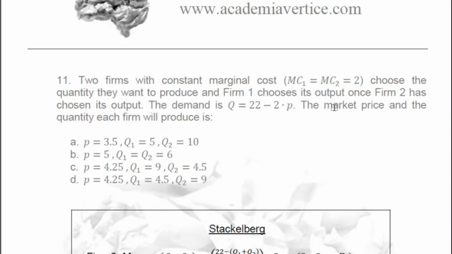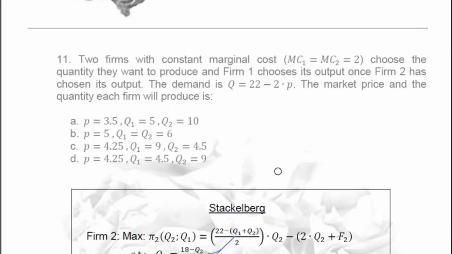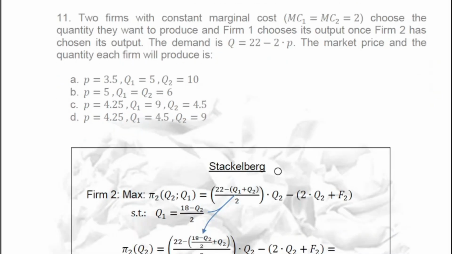Demand is the same, so we could maybe use some results obtained in exercise number 10. We know that in Stackelberg we must do the exercise for the leader, and the leader maximizes its profits.